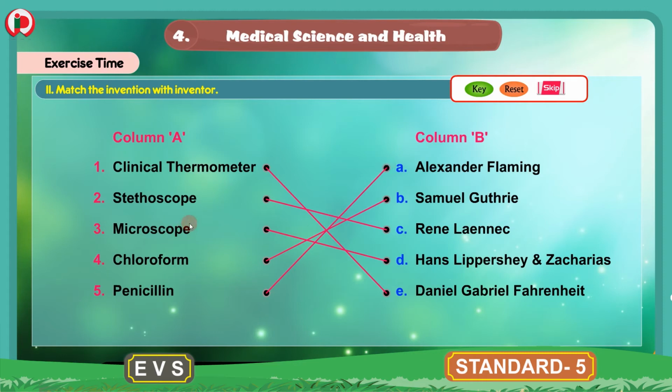Now this is about the second bit, match the invention with inventor. Clinical thermometer was invented by Daniel Gabriel Fahrenheit. Stethoscope was invented by René Laennec. Microscope was invented by Hans Lippershey and Zacharias. Chloroform was invented by Samuel Guthrie. Penicillin was invented by Alexander Fleming. This is about the second bit. Now we will move to the next bit.